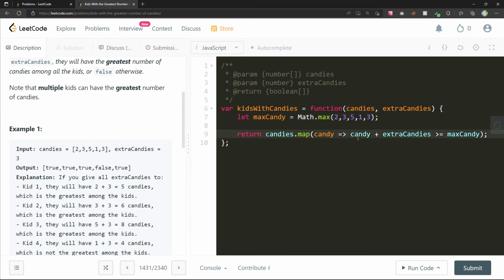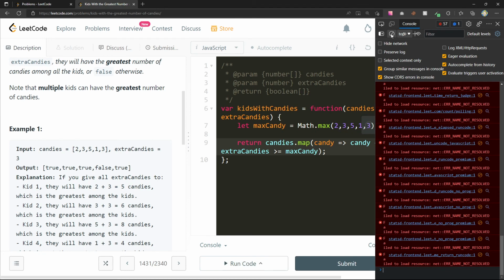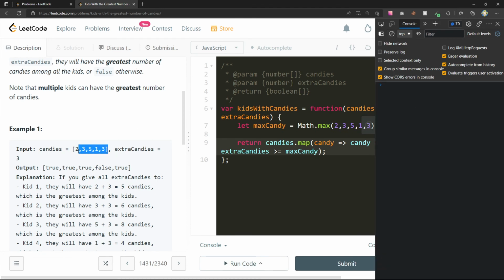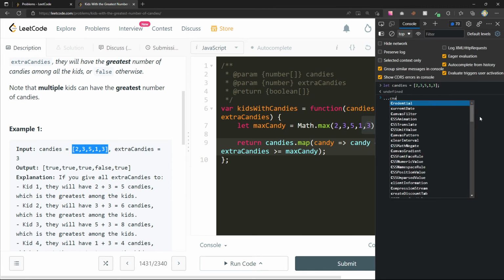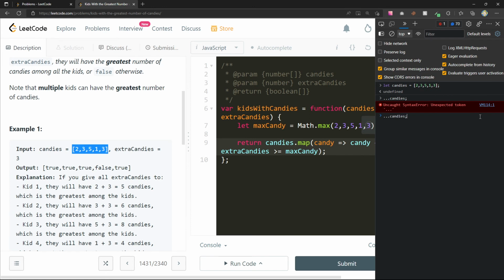Why wouldn't that, let's see something here. Let's do some classic. Let candies equals this. Oh, does this not? Oh, wait. Oh, interesting.